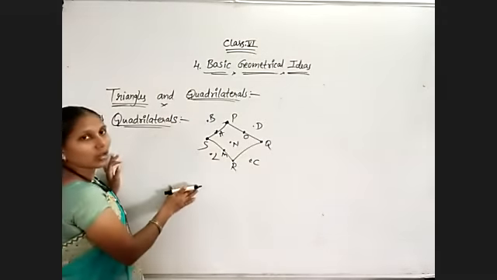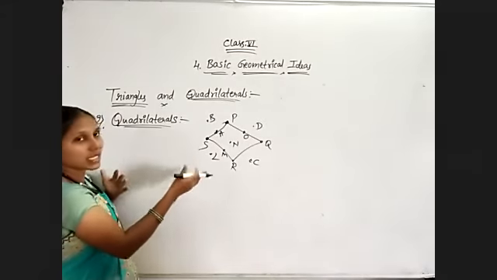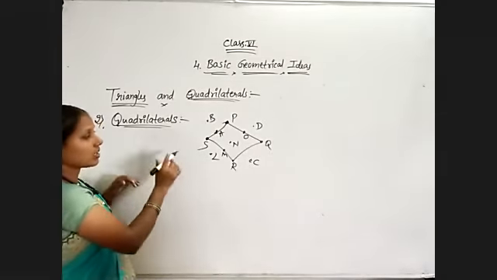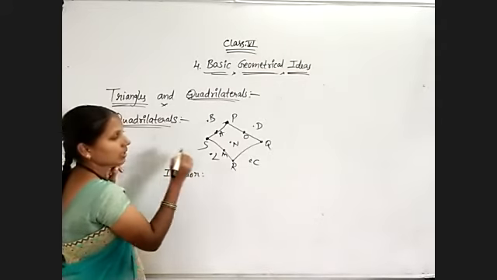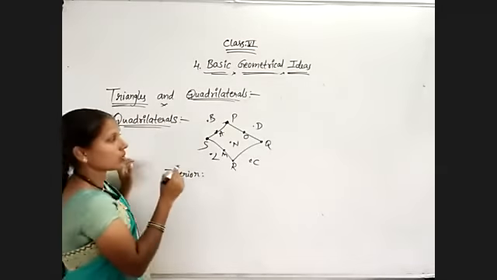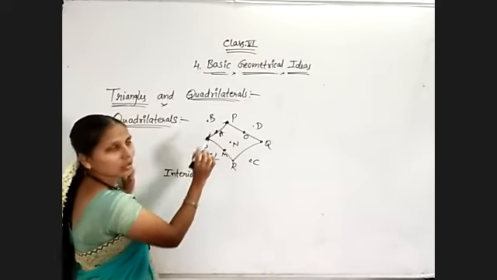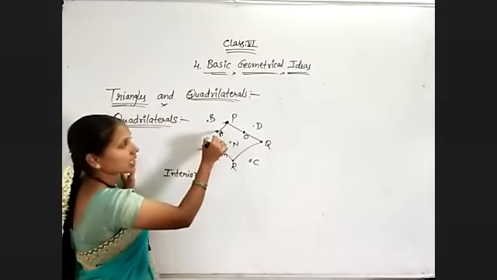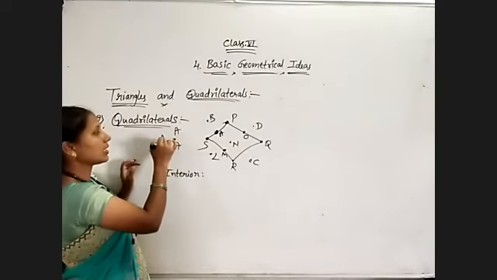Now I want to decide which are the interior points of this quadrilateral, which are the exterior points, and which are the boundary points. First I am checking the interior points. Interior points are those lying inside, yes or no? Is point A interior? No, it is just on the boundary. This is the point, so we can write the letter A here or here, anywhere.